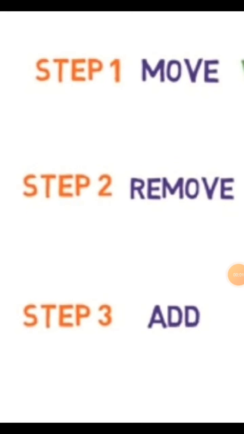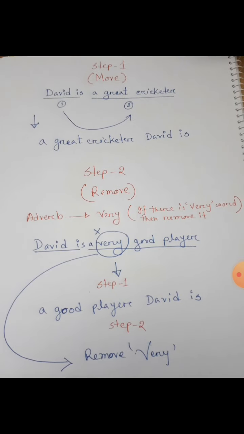Now we start the rules. To start with the rules, we have to know about these three steps. It's very easy and it will help you to make the transformation. The first step is move, the second one is remove, and the third step is add. So now we are going to discuss these three steps. At first, look at the picture very carefully.